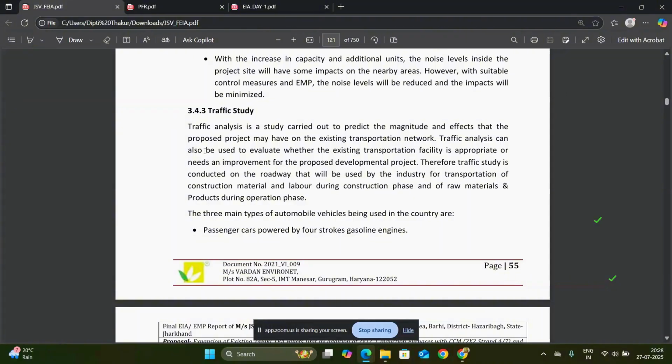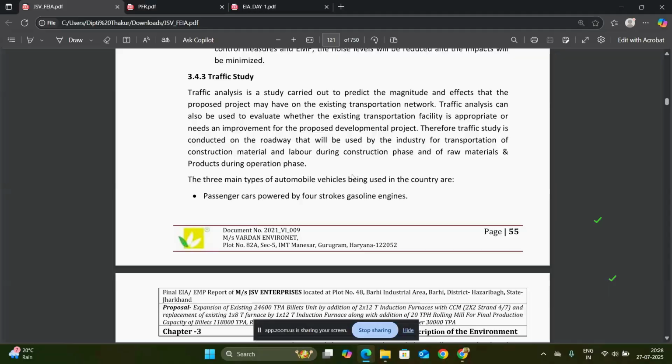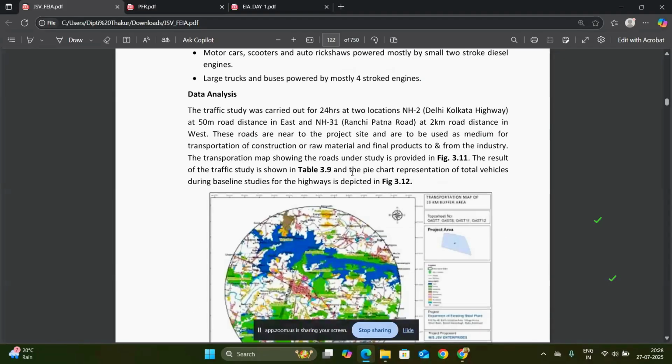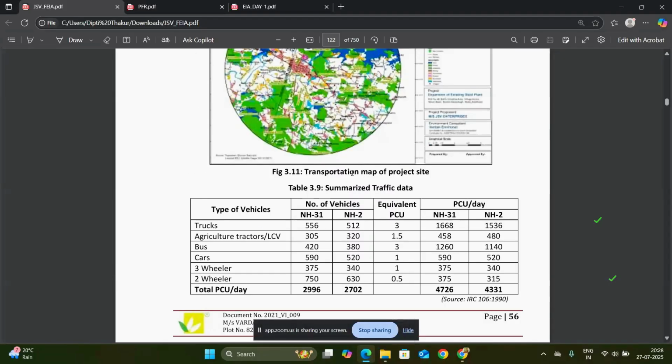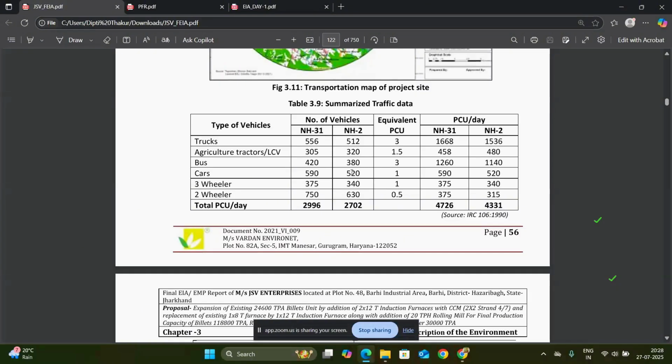So the traffic study is also carried out at the same places based on the locations we mark. Here at least 3 locations are compulsory for the traffic study, and the summarized data is mentioned in the EIA report.